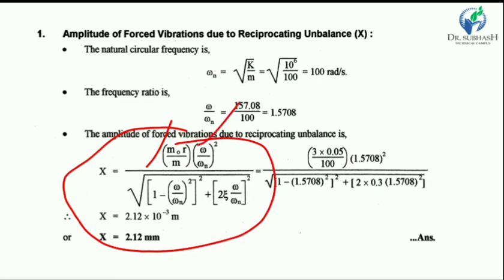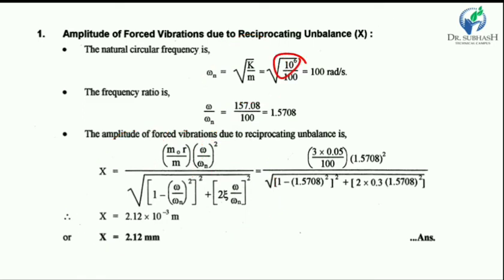So m0 upon m, r, omega upon omega n. Omega we already found. We have to find omega n, and we know it is found with the help of the square root of k upon m, where k is given as 10 raised to 6, the stiffness of the spring, and the mass of the machine is 100. The omega n value is 100 radian per second.